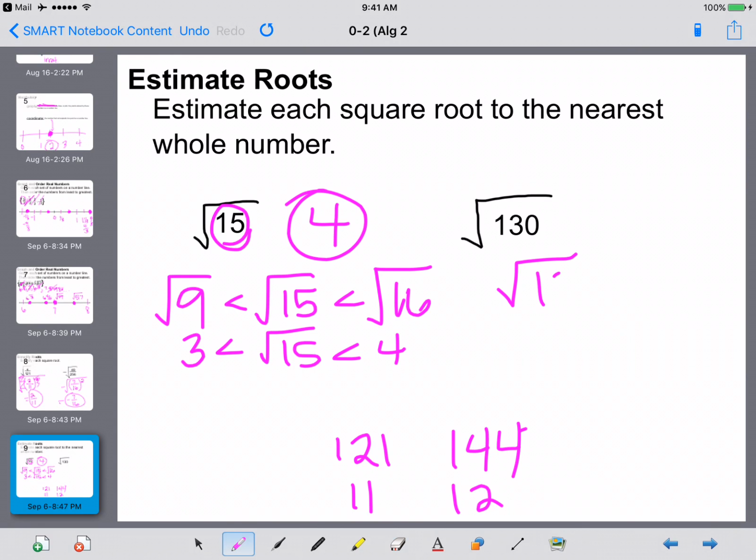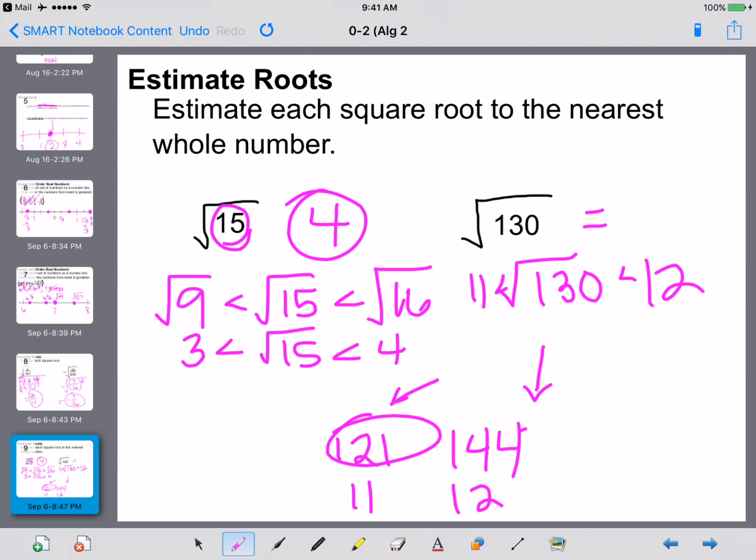So our square root of 130 is somewhere in between 11 and 12. Is 130 closer to 121 or 144? It's closer to 121. So the square root of 130's closest whole number estimate is 11.